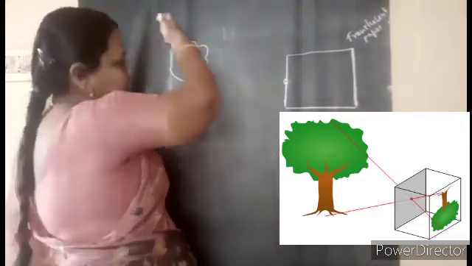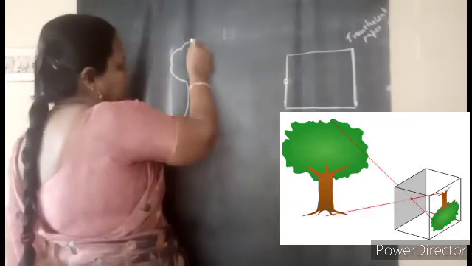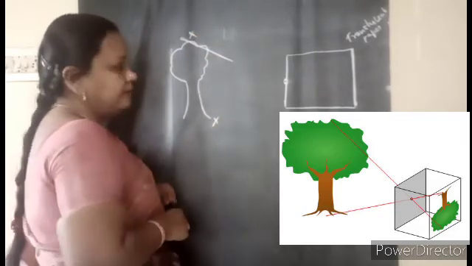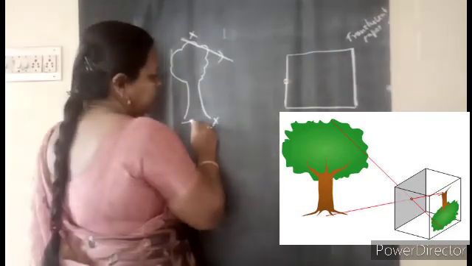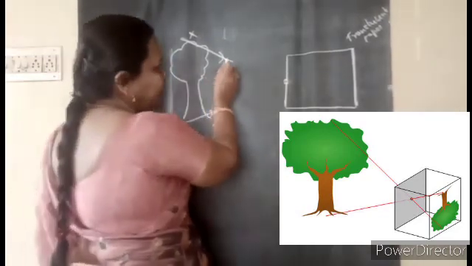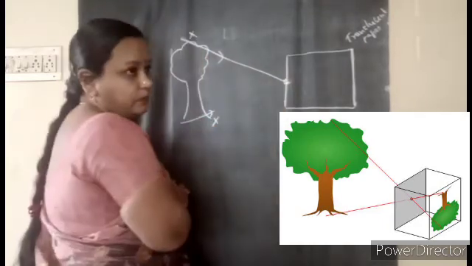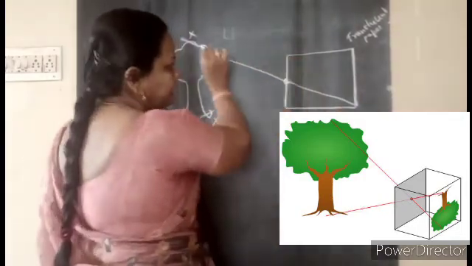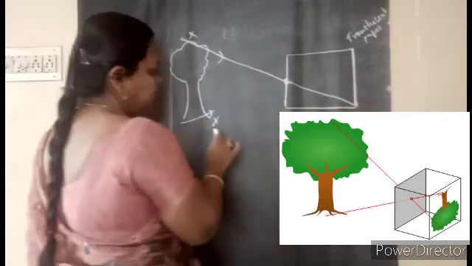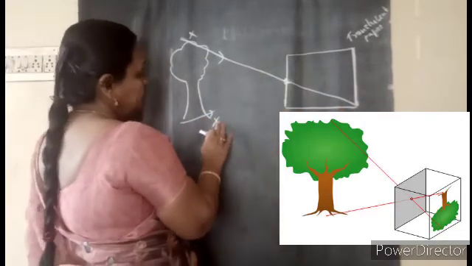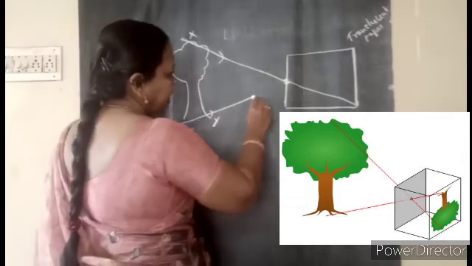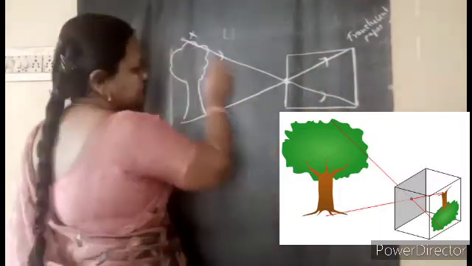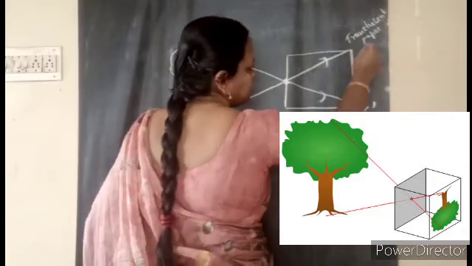So from the sun or from any source, the rays of light are falling. For example, like this, the ray of light. We will write X and Y for understanding better. Yes, so light rays are falling like this. And you all know that the light rays will enter through this pinhole and reach one point. They will not take a bend or anything. They will travel straight and reach one point on the translucent sheet. Now this is the Y. This also will again travel and reach another point. These are the light rays. So when this X reaches here, it becomes X dash. This is the Y dash.